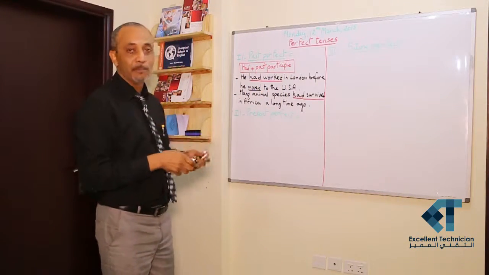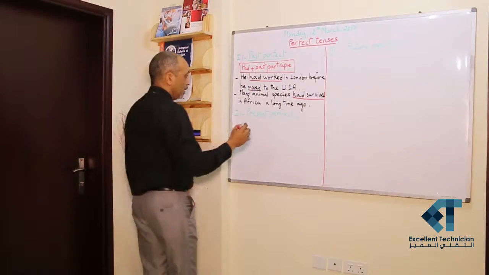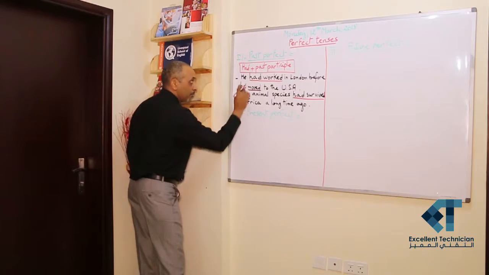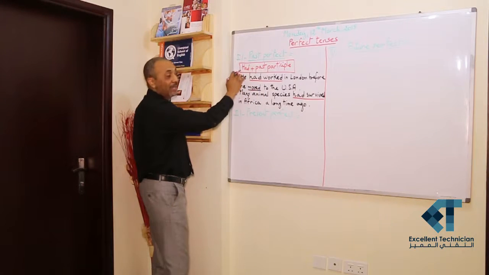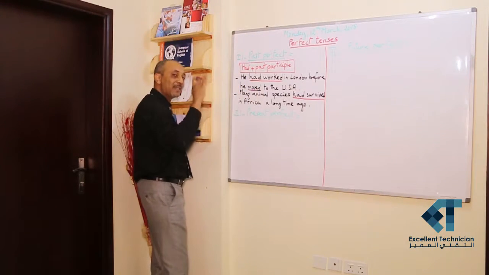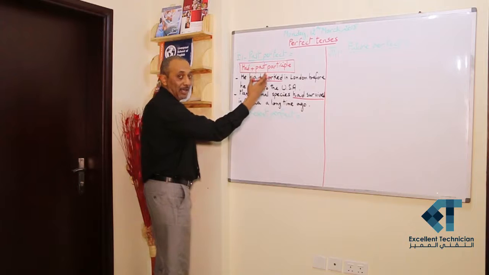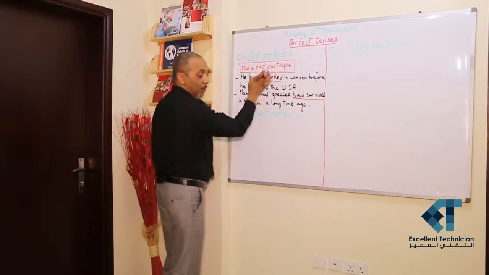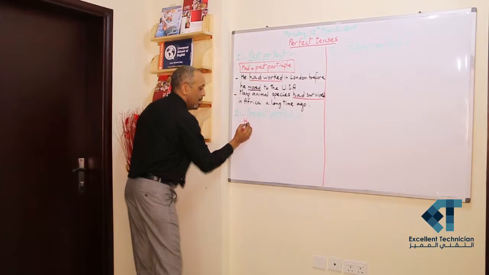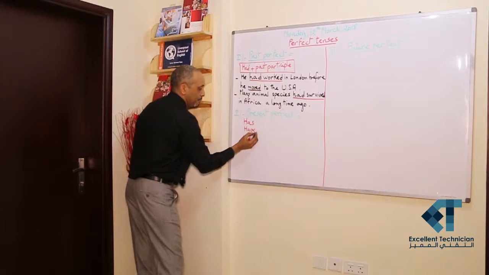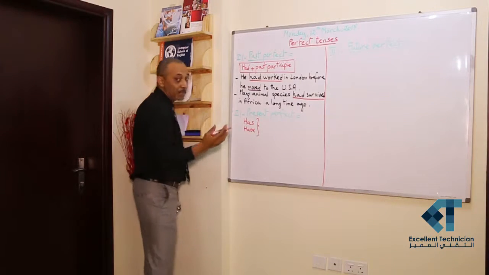We come to the present perfect now. A little difference between the rule of the past perfect and the rule for the present perfect is that the auxiliary is not in the simple past, but is in the simple present. And the second part of the construction is the same. That means we have has or have. It depends on the subject.